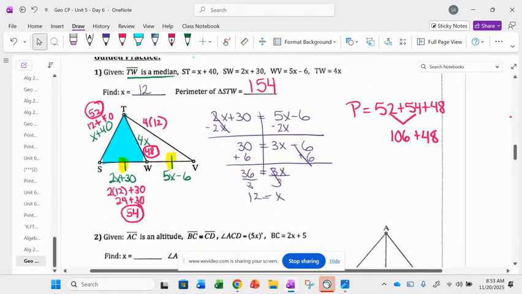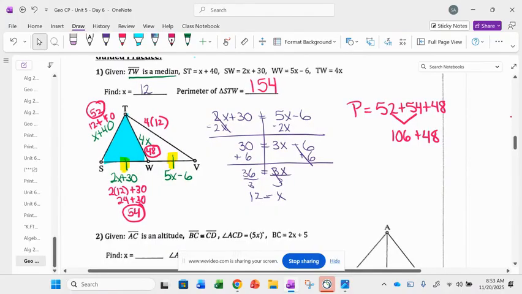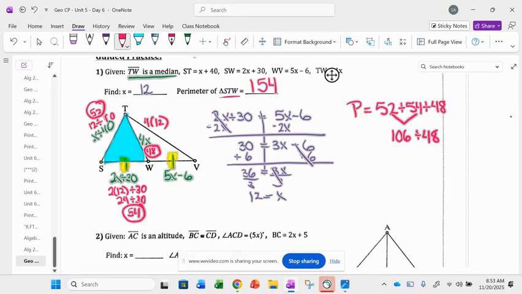I'll say it one more time. No, because it only asked us to find the perimeter of triangle STW, which is only the blue triangle. So I didn't waste my time plugging into anything else.